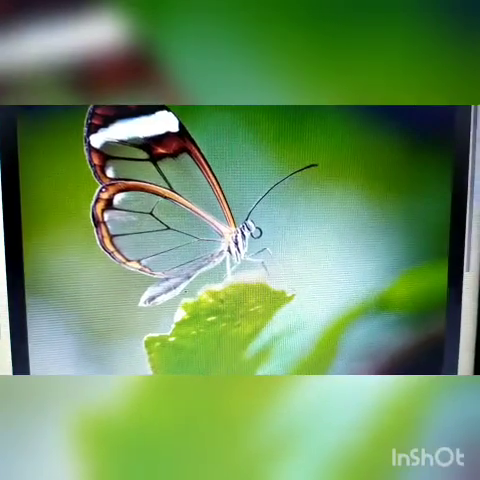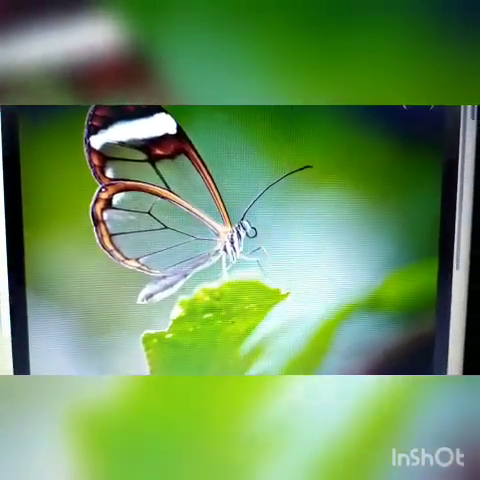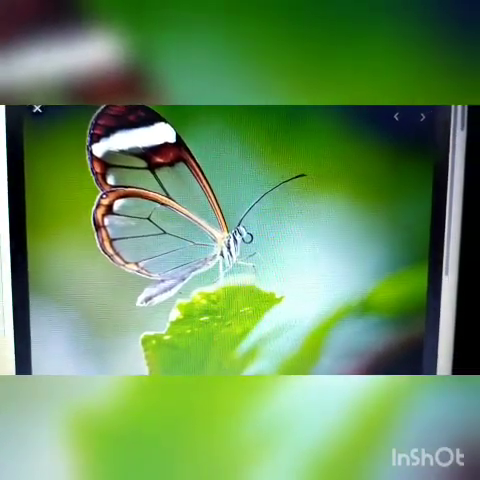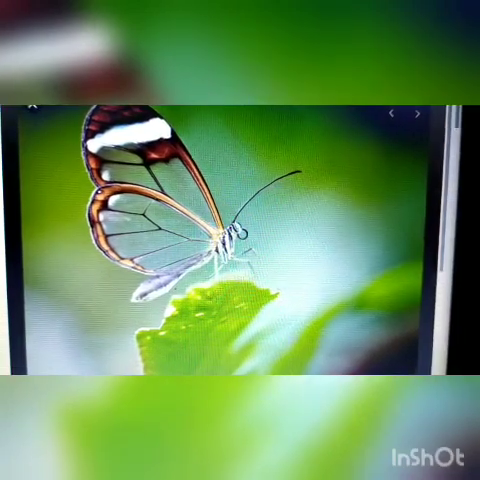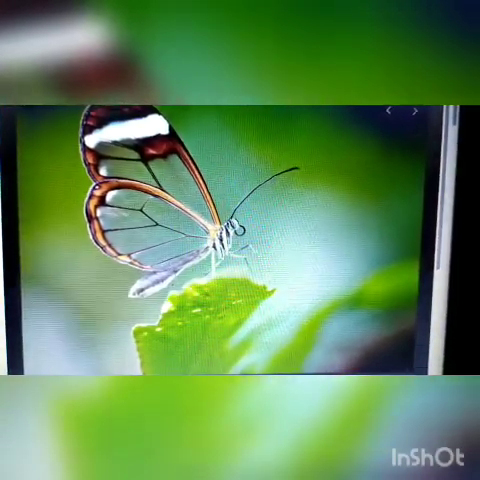So in this way they suck their food. As they don't have teeth, they cannot eat. They only suck their food in the form of nectar with the help of their long hollow tube.